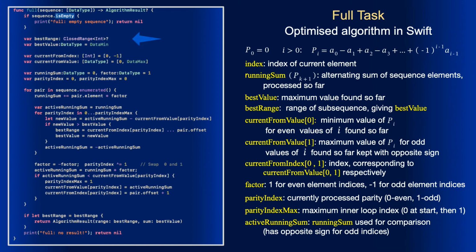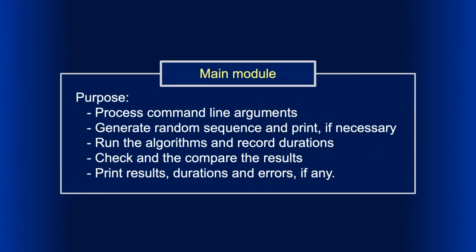And of course we use best range instead of best from index and best to index. Everything else is similar to the C implementation. Now let's take a brief look at the main module. At start, it processes command line arguments. Before calling the algorithm, it generates a random sequence and prints it if necessary. After running each algorithm, it records the duration. Then it checks and compares the results, prints results, durations and errors, if any.